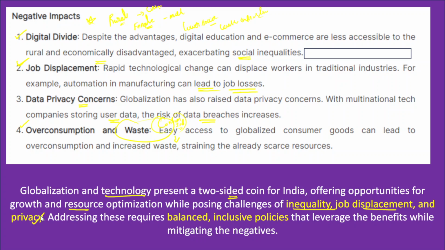Therefore, we need to address these concerns and make sure that balanced and inclusive policies are in place whenever we consider new technologies for the betterment of the lives and livelihoods of people, so that it would benefit all sections of society while mitigating the negative impacts. So that's it about this question. In this way you can conclude this answer.